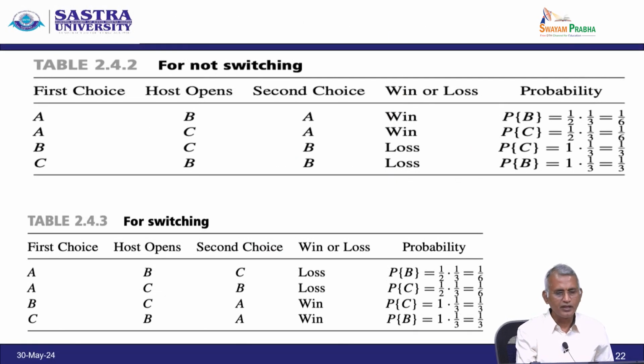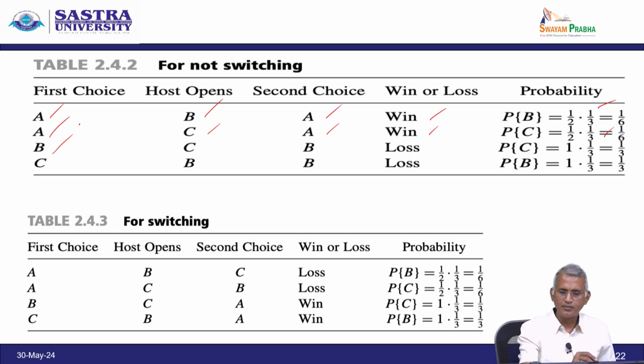For not switching, choice A first and host B and second choice is A, and win or loss is win, then probability is 1 by 6. First choice is A and host is C and second choice is A, then it is a win, then probability of C is 1 by 2 into 1 by 3 equal to 1 by 6.